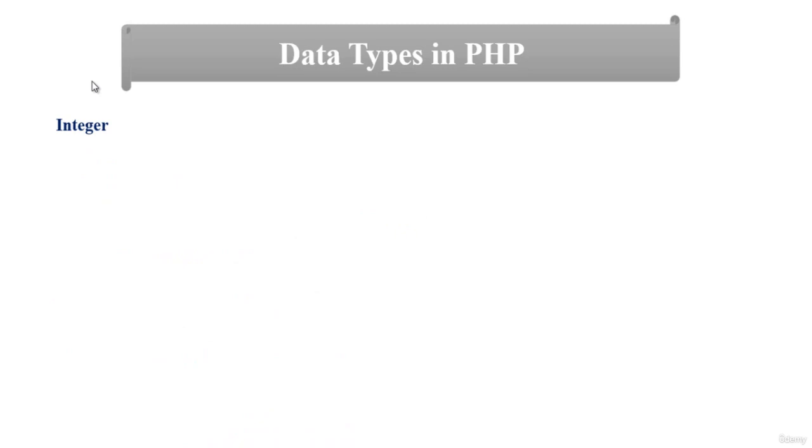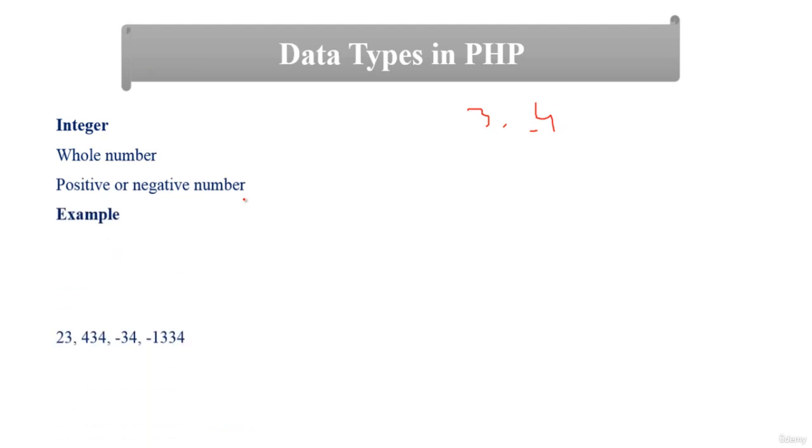Another is the integer scalar data type. An integer is a whole number. For example, these are different numbers, negative or positive, without fractional or floating point numbers, considered integer numbers. So it should be a whole number, positive or negative. For example, these are different examples of integers. About the integer data type, we will discuss it in the number chapter in later classes.